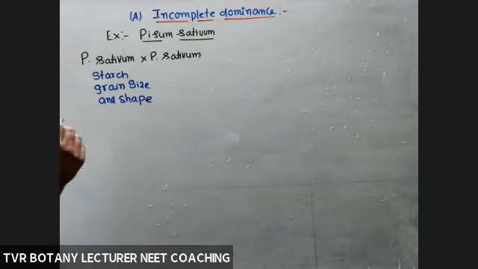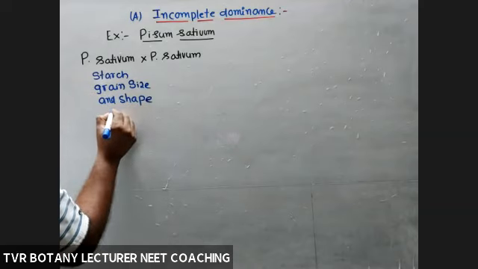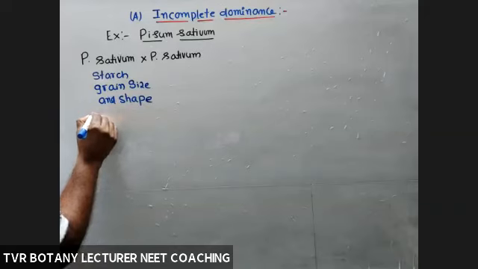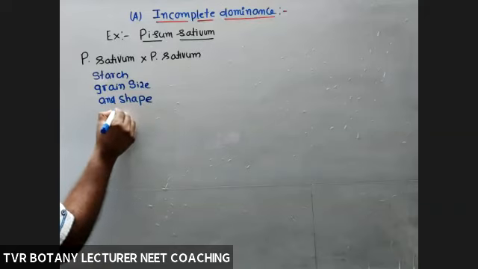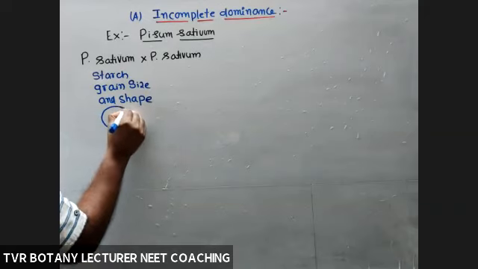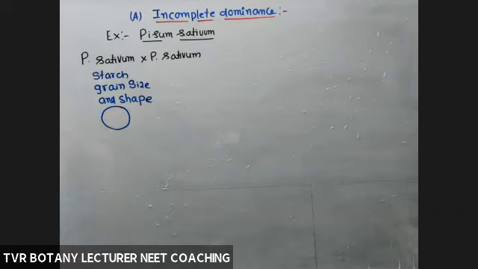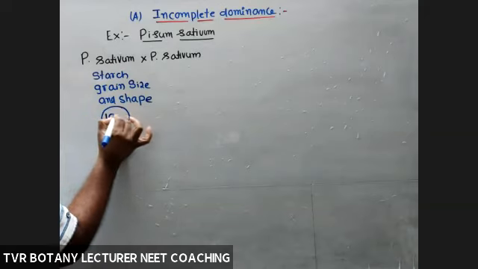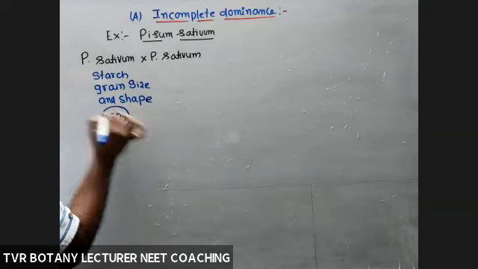Two characters: size, shape. Size, quantity also, and shape. So this one is with more amount of starch. Here, for example, I am taking a seed. For example, 100 grams of starch.